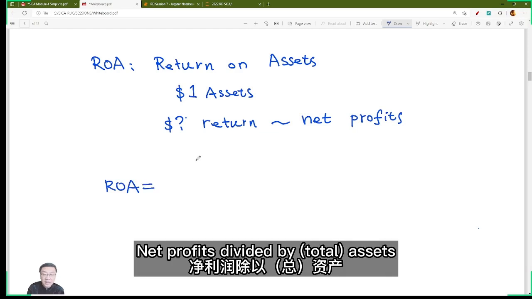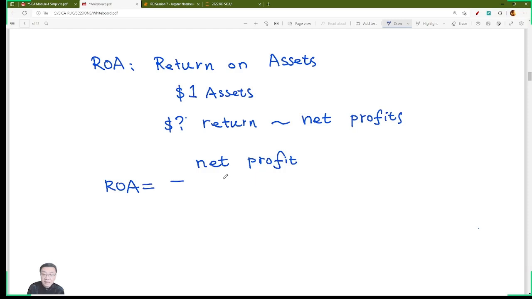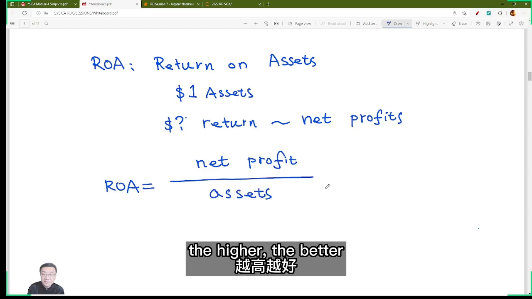Net profits divided by total assets. The higher, the better.